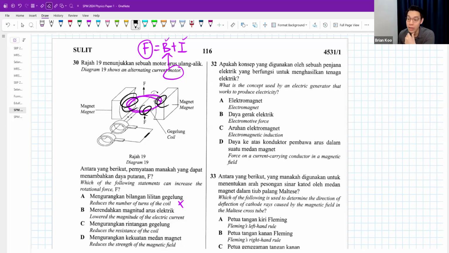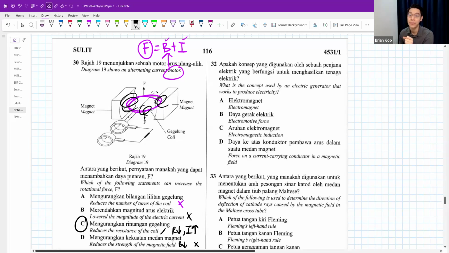Okay, lower magnitude of current. Nope, I want more current. Reduce resistance of coil. Sounds correct, because it means there'll be more current flow, stronger magnetic field, stronger interaction of magnetic fields, stronger catapult field. Reduce strength of magnetic field, decrease the B. Also wrong. I want to increase the B.